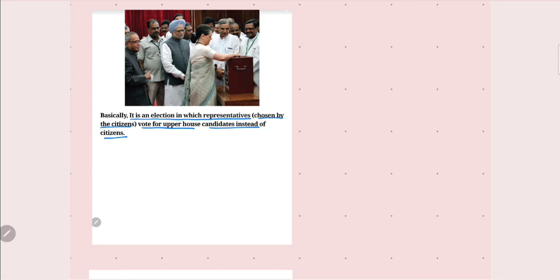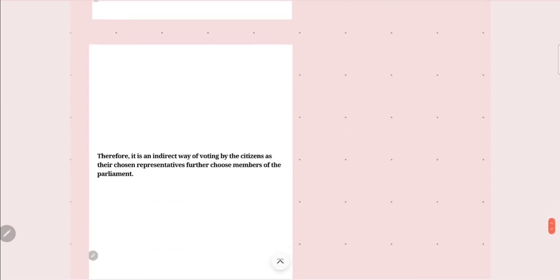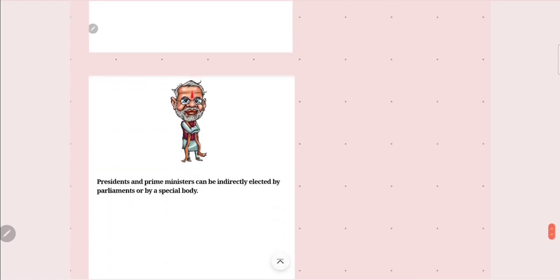In indirect election, citizens do not cast the vote, but the elected representatives cast the vote, understood? Therefore, it is an indirect way of voting by the citizens through their chosen representatives. The president and prime minister can be indirectly elected by the parliament or by a special body. Who can be indirectly elected? The president as well as the prime minister.